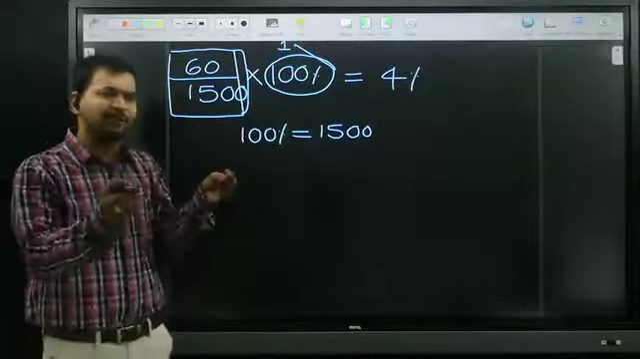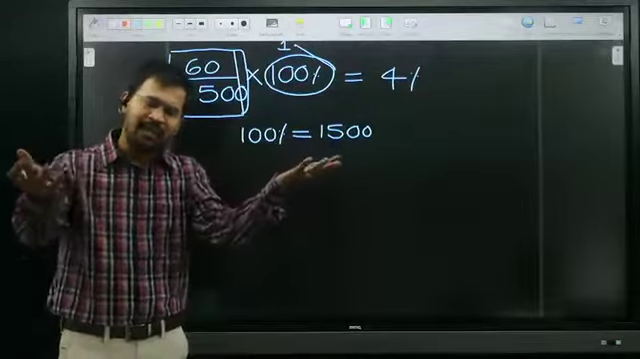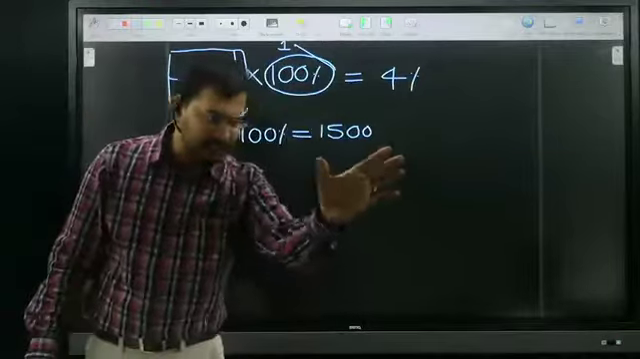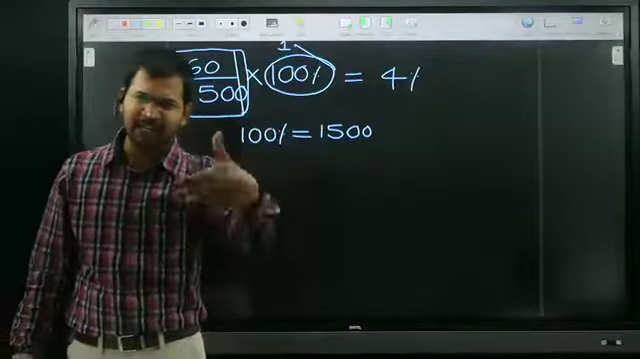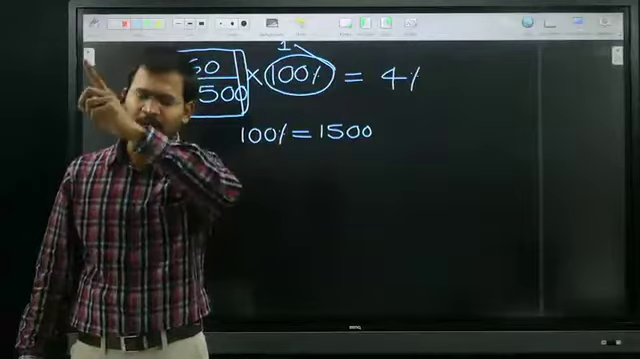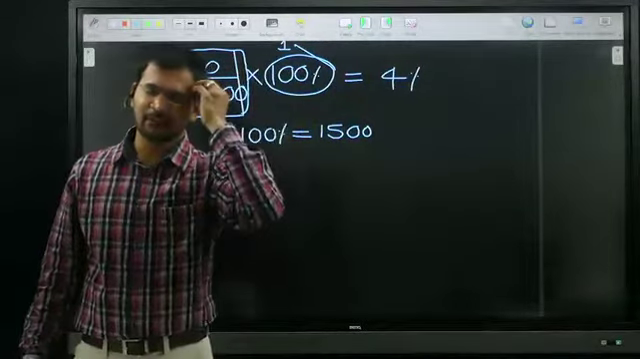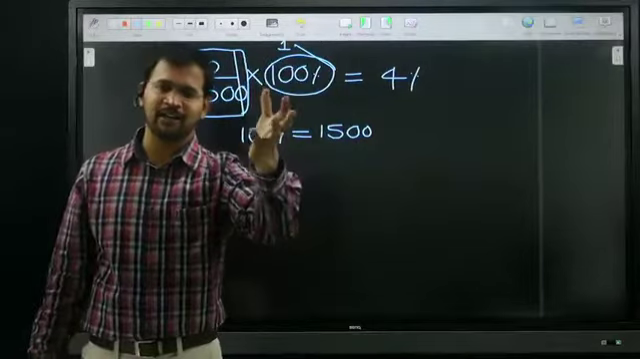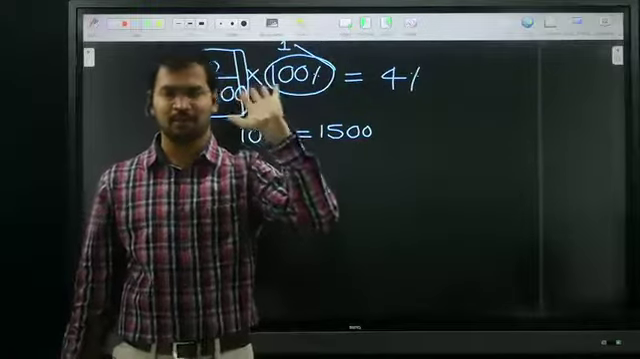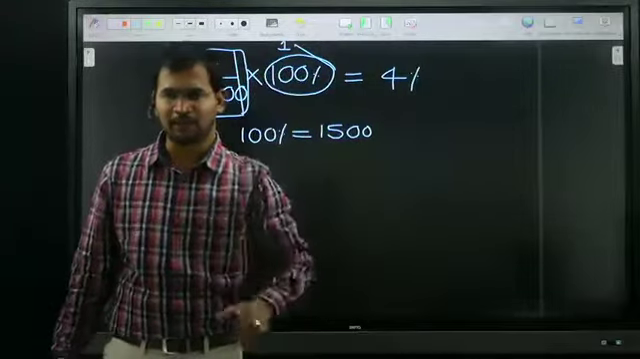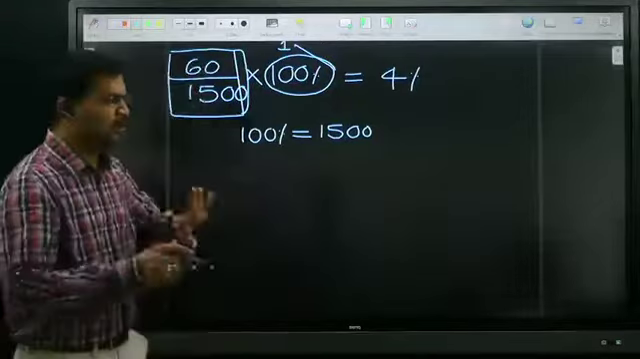No need to write on the board. Whenever you are calculating, if 60 is there and 1500 is there, your mind automatically calculates: oh, 1% is 15, I need 60, 4% is 60. Your mind automatically calculates and you immediately pick the option. No need to use pen and paper. All of you okay? But what are students doing?